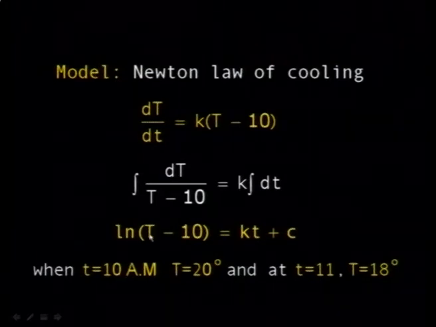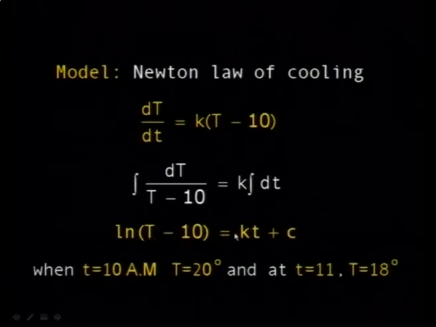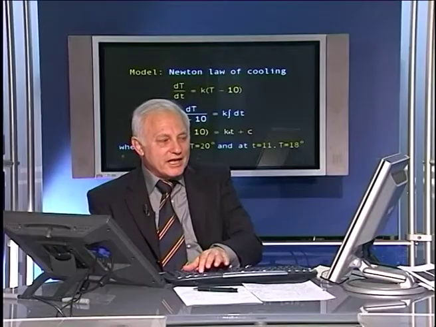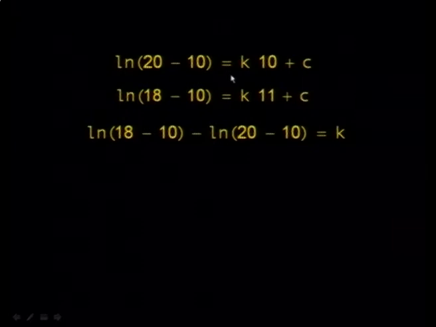You can apply this to the equation. In other words, when T is 20, small t is 10, and when T is 18, small t is 11. So you have two equations in two unknowns, which you can solve. The two unknowns are k and c. You don't know them, so you can subtract the equations and get k.